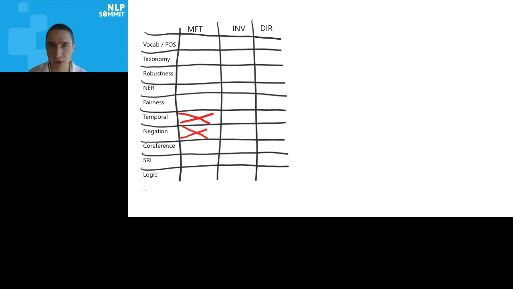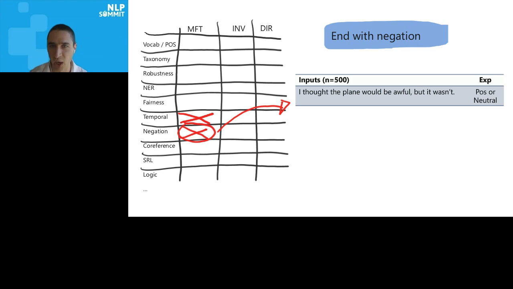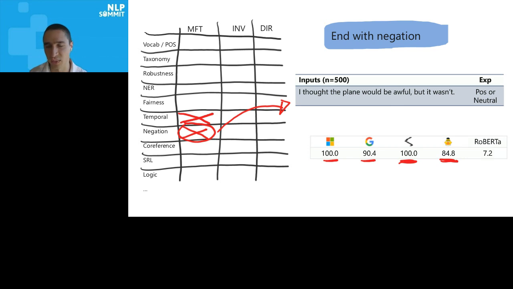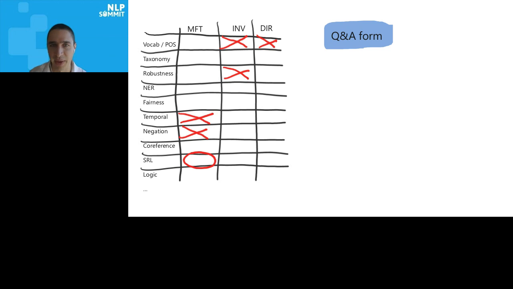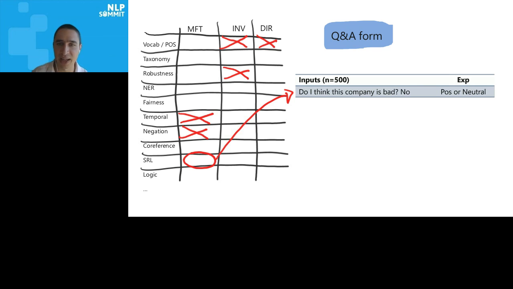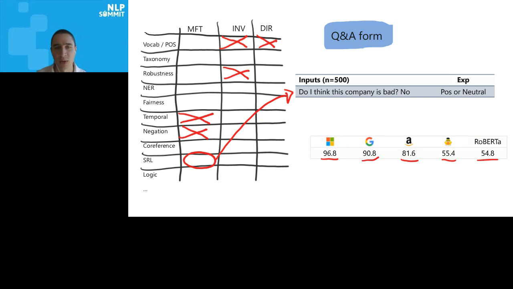And if you make it a little harder, like ending with negation, I thought this would be awful, but it wasn't, and so on, then the failure rate is 100% for almost all commercial models, and even BERT is not doing very well here. RoBERTa is doing well in terms of failure rate. So obviously there's a lot that these models are not doing. Finally, we did a simple test with SRL where we're doing Q&A. Do I think this is bad? No, or yes, and the expected thing. And again, failure rate is super high. So these models are not really understanding text and understanding the sentiment, at least in these slightly more complicated cases.